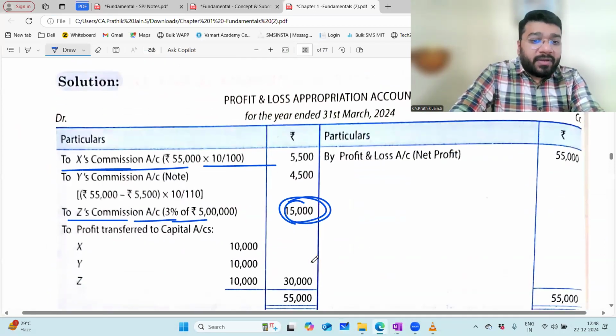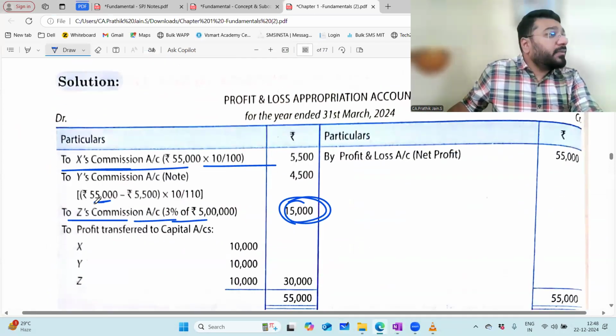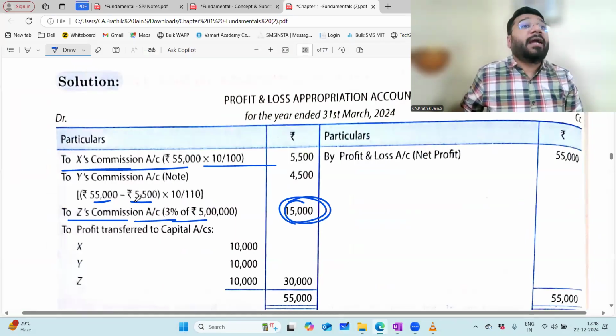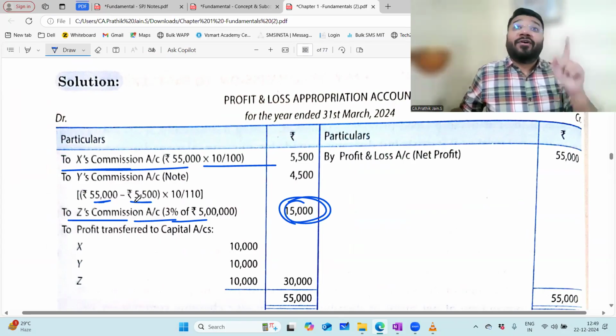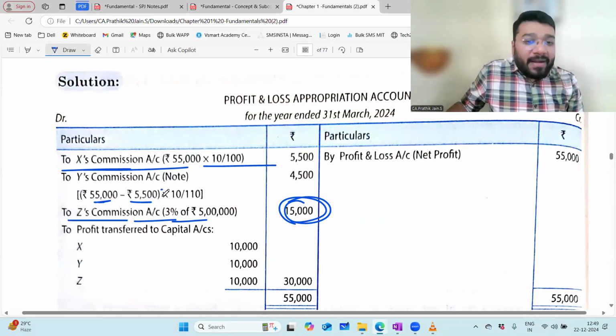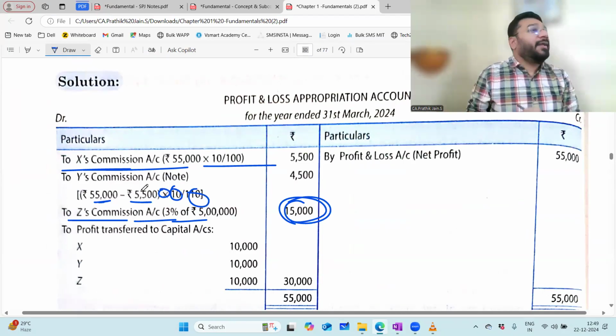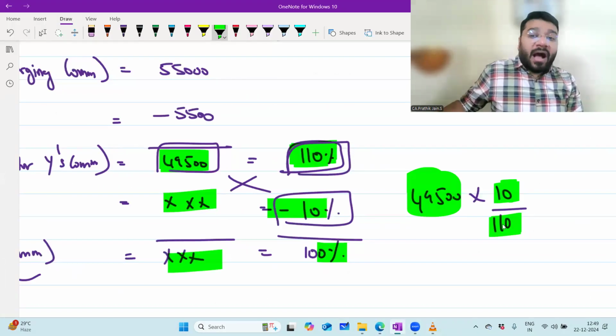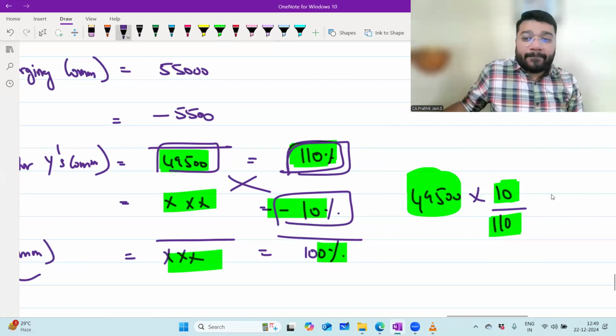You can answer what they've done. From this 55,000, they subtracted 5,500. What will you get? Tanushree, what will you get? 55,000 minus 5,500. Amount 40,500. And then what they have done? Multiplied by 10 divided by 110. So what answer are they getting? 4,500. Are we getting 4,500? Yes, sir.